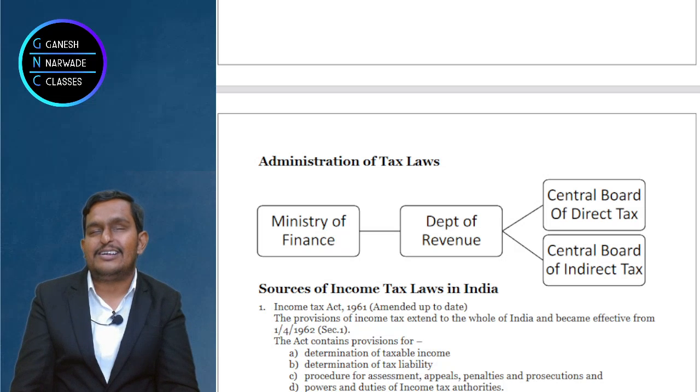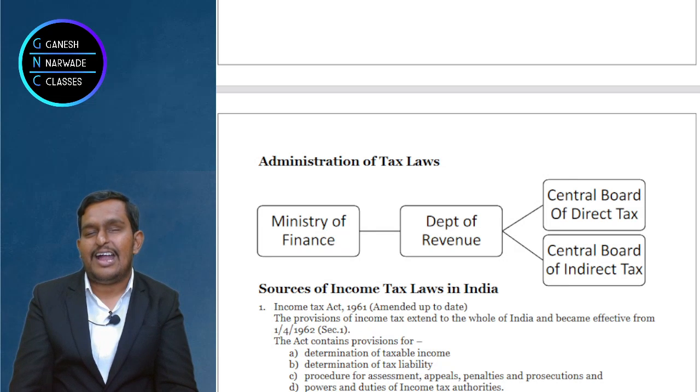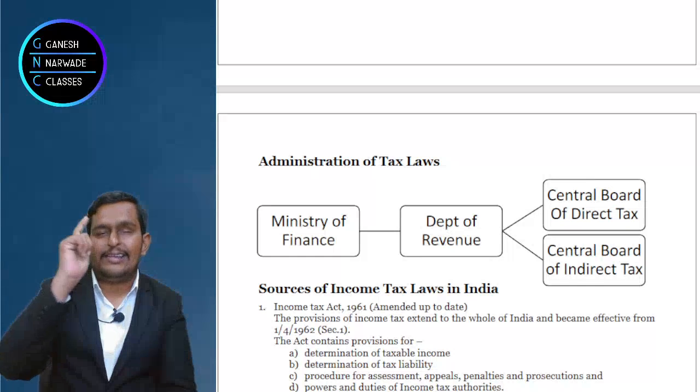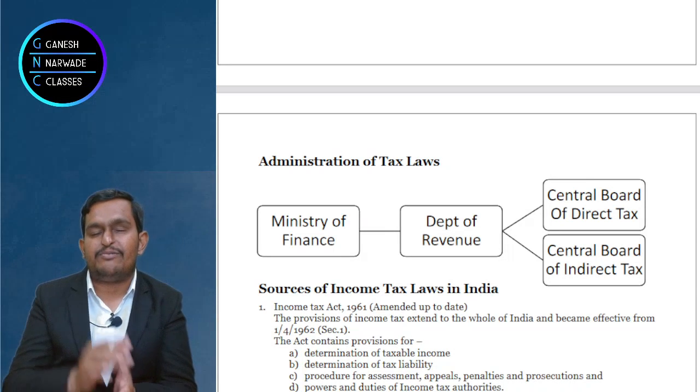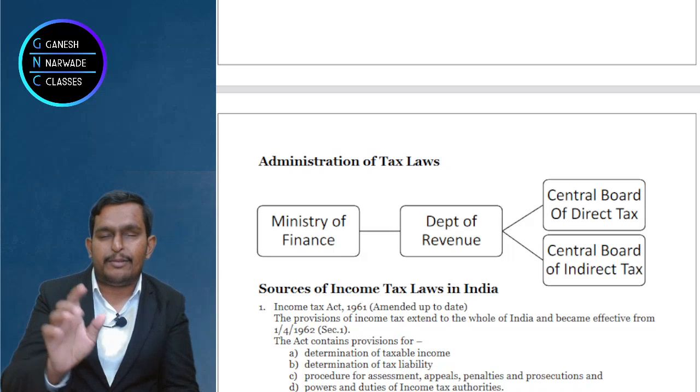And when they get the power, they should not misuse it, right? So they are given proper duties also. So the powers and duties of income tax authorities, or we can say CBDT, are also covered here. So the Income Tax Act 1961, what does it talk about? Happy birthday, that is the commencement date 1st April 1962, applicable to the whole of India.